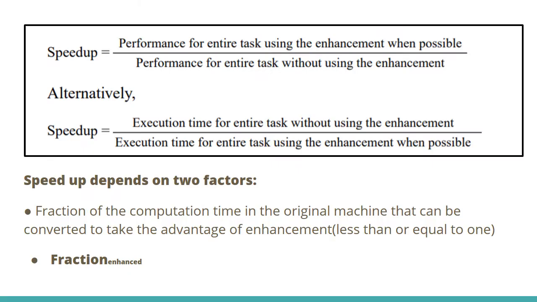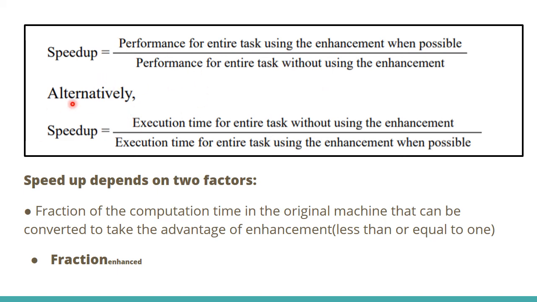Here are some equations. Amdahl's law is used for speedup calculation, and speedup can be calculated using two methods. One equation is the performance for the entire task using the enhancement when possible, divided by the performance for the entire task without using the enhancement. This is the ratio between using the enhancement and not using it. That is the speedup.